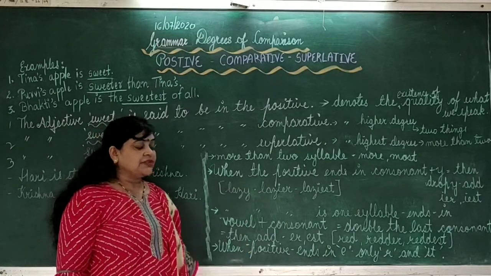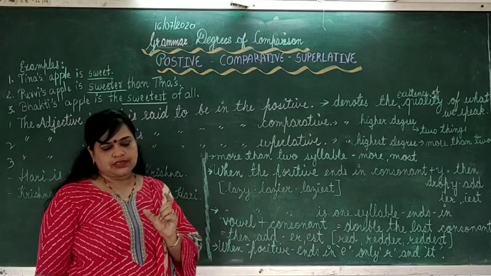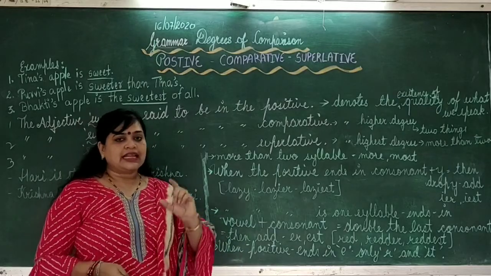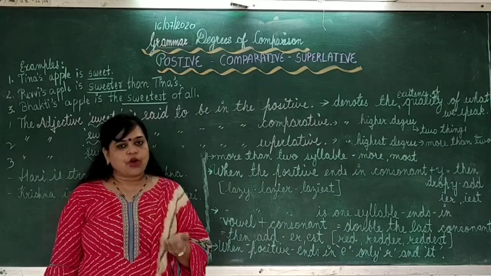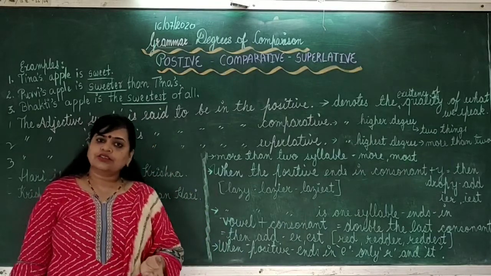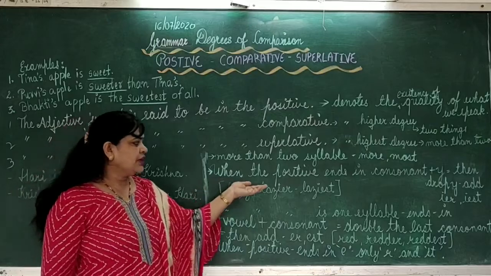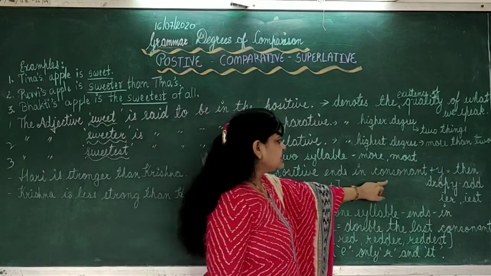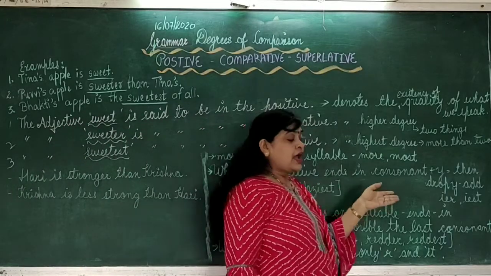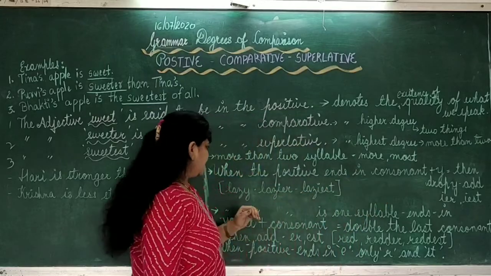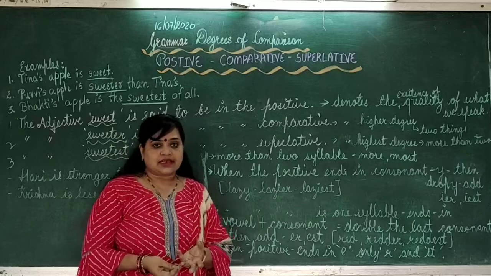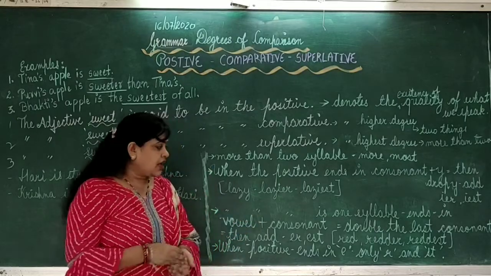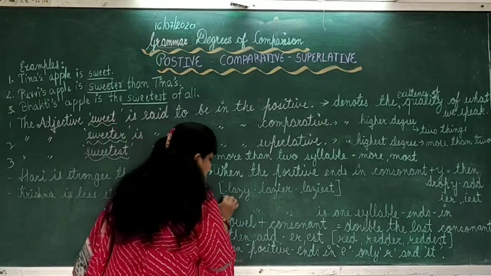When the positive ends in a consonant, you know very well that A, E, I, O, U are vowels and others are consonants. So when the positive ends in a consonant plus Y, consonant is there and in the last one Y is there in any word, I have written one example here.